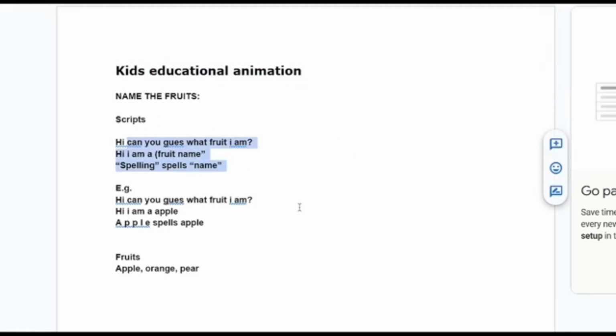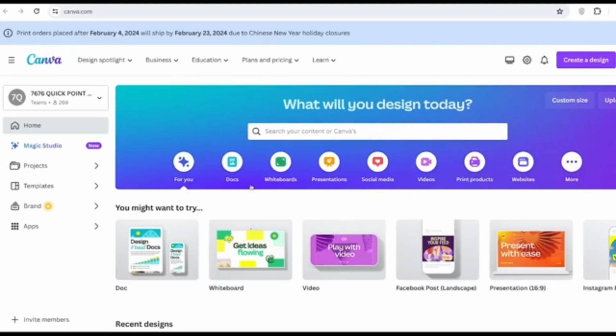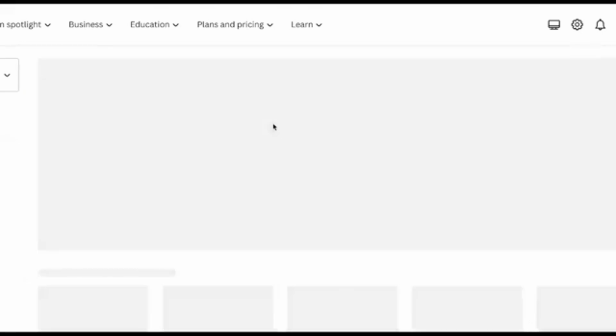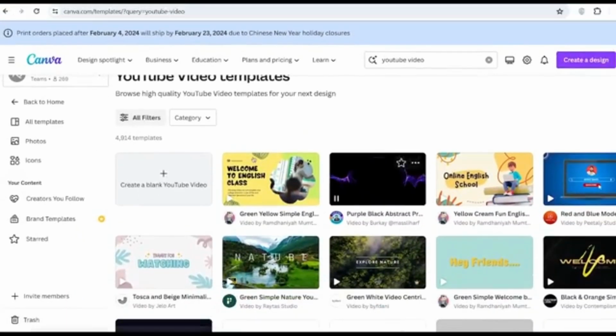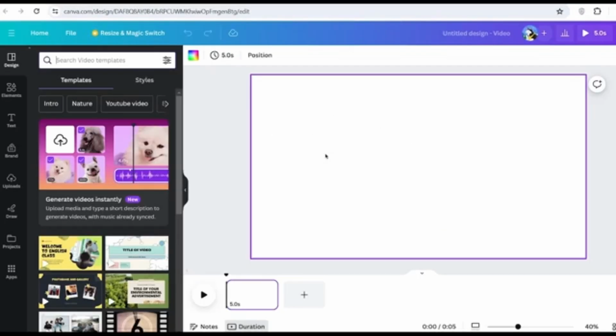So now the next thing you need to do is create the characters for your animation. In order to do this, we're going to be using Canva. Find the link for Canva in the description below. Now, once on Canva, what you want to do is come on over to this section and then simply do a search for YouTube video and then hit enter. And then once you've done that, you're going to click this one which says create a blank YouTube video. And now it's going to take you to this scene where we can begin creating the characters.